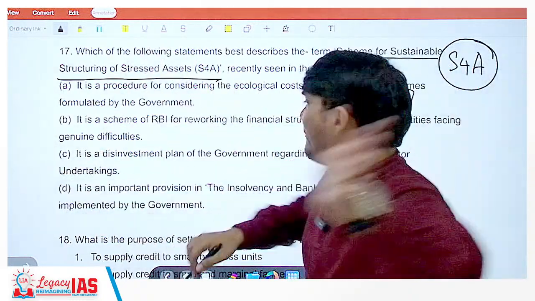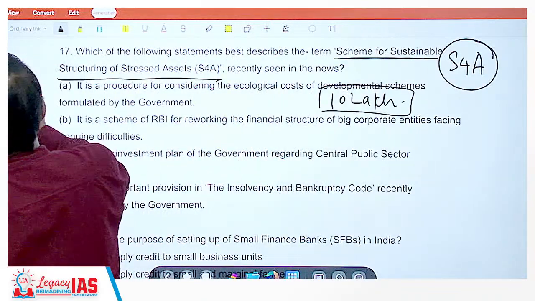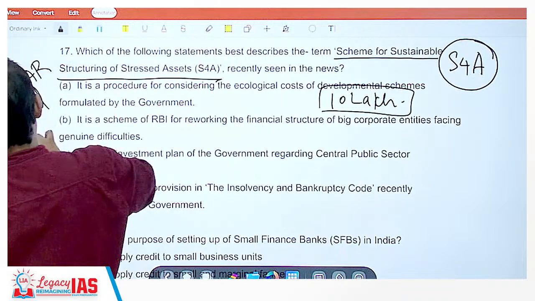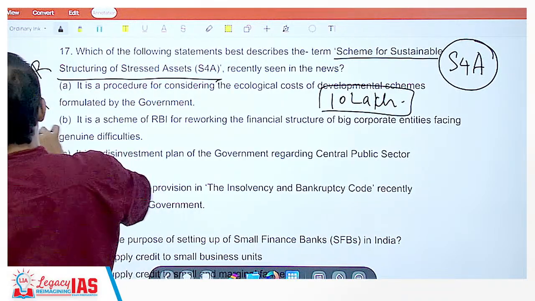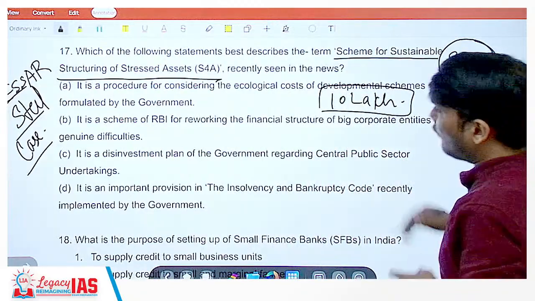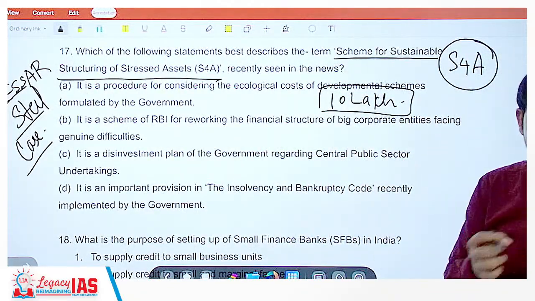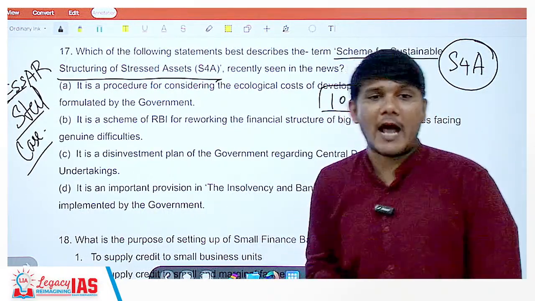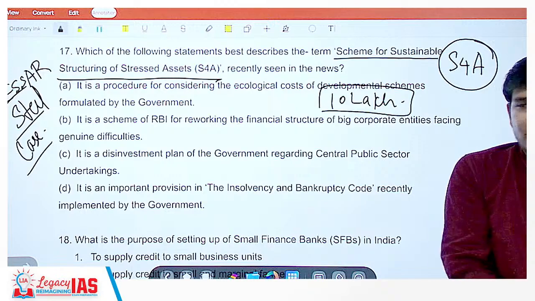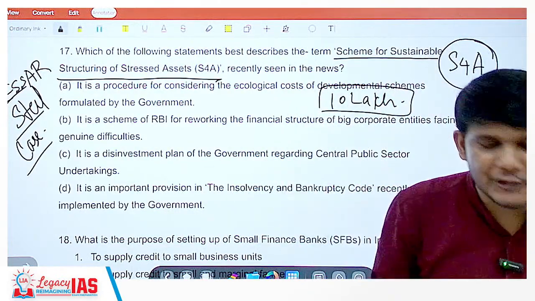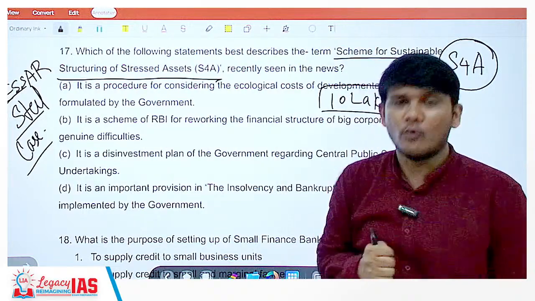For example, the SR Steel case was there of crores and crores of rupees. Here we are talking about a small amount. So 10 lakh rupees I invested. Now it is not working. I am not able to generate revenue. So what happens is the bank keeps forcing me for money. I don't actually have money. It's not like I have siphoned it off. It's not like I am enjoying the luxuries. No, I really don't have money, so what to do?